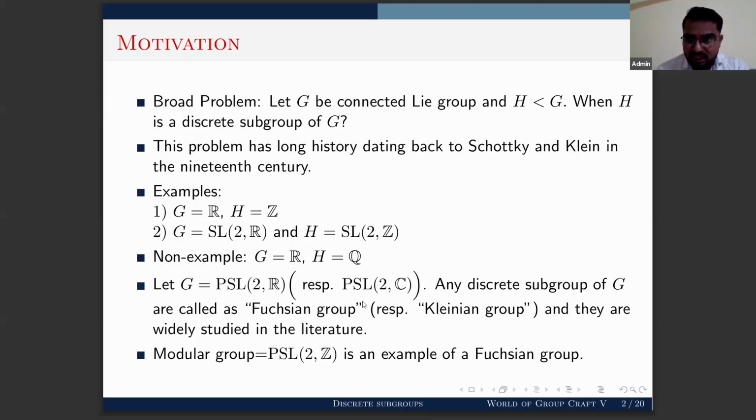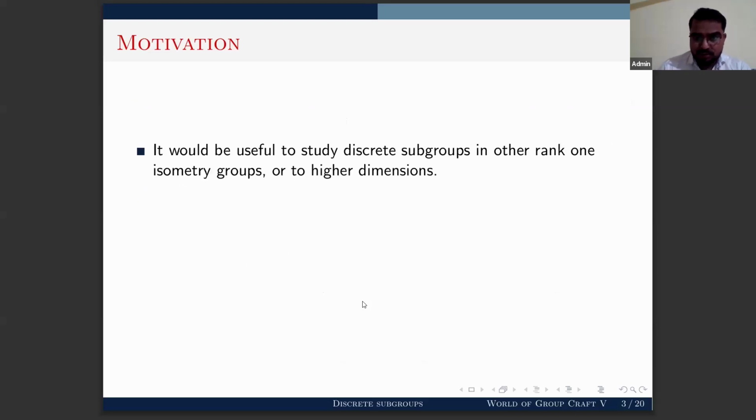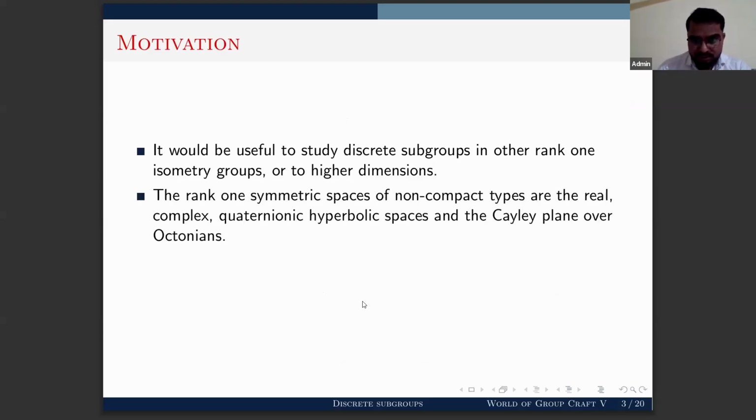Now the question is: if you take higher dimensional isometry groups, what are the discrete subgroups inside them? If you take rank 1 isometry groups of non-compact type, what are the discrete subgroups in them? We are interested in studying that here. It is well known that the rank 1 symmetric spaces of non-compact type are the real, complex, and quaternionic hyperbolic spaces, and the Cayley plane over octonions.